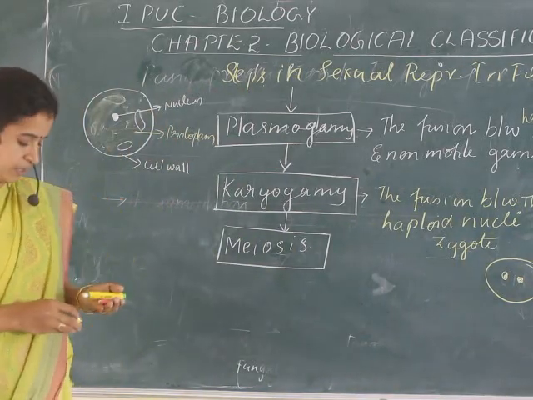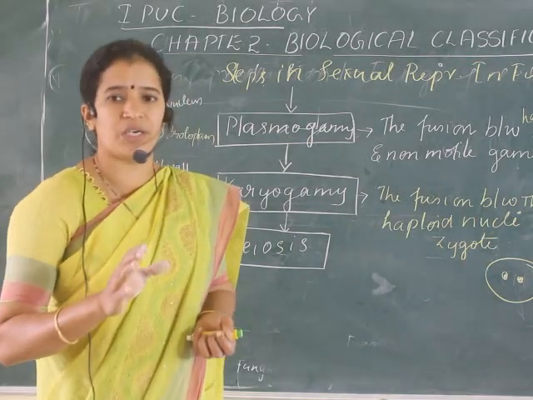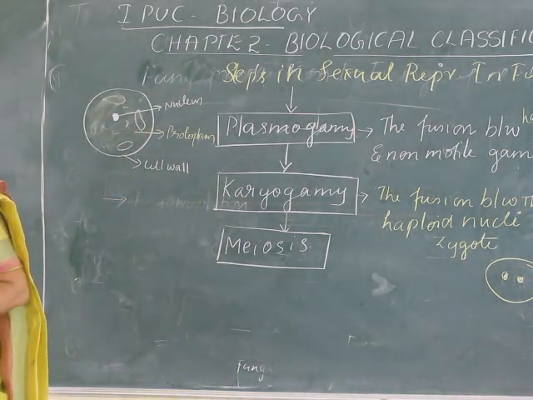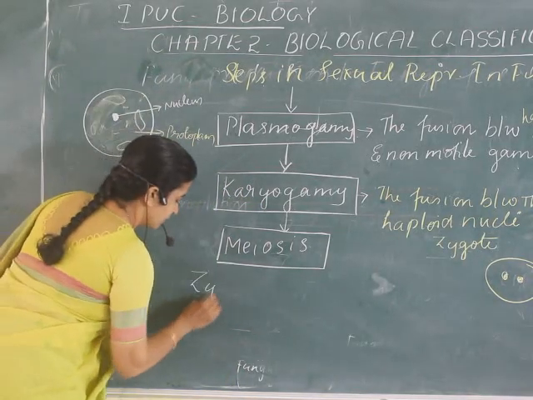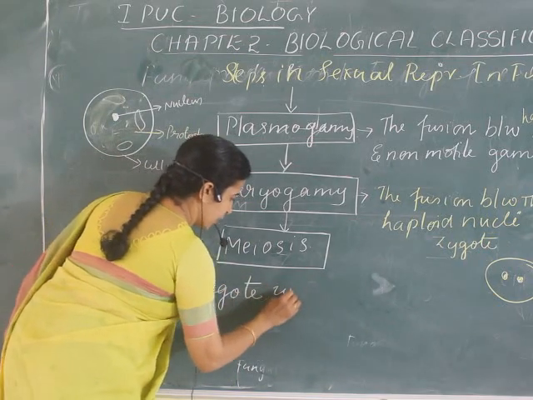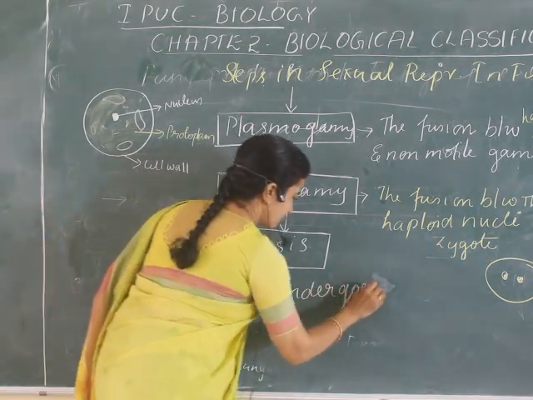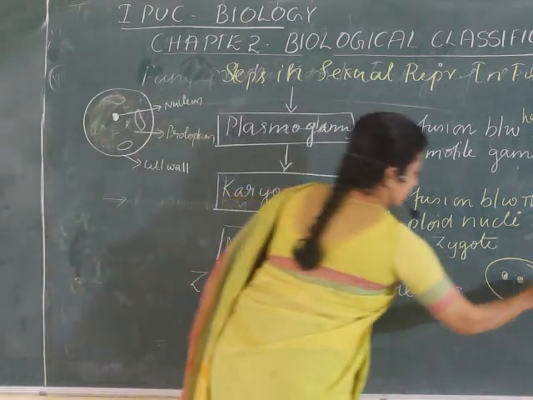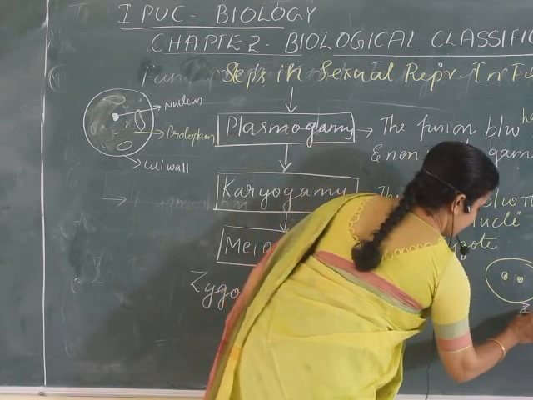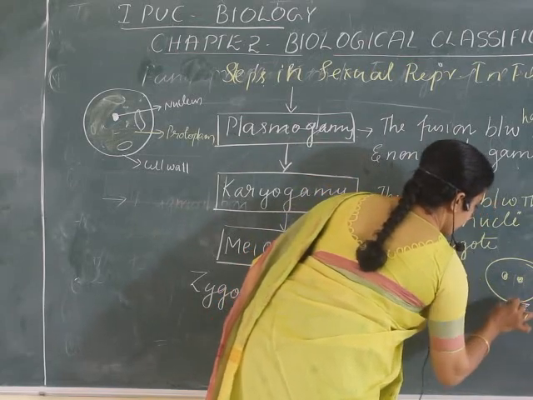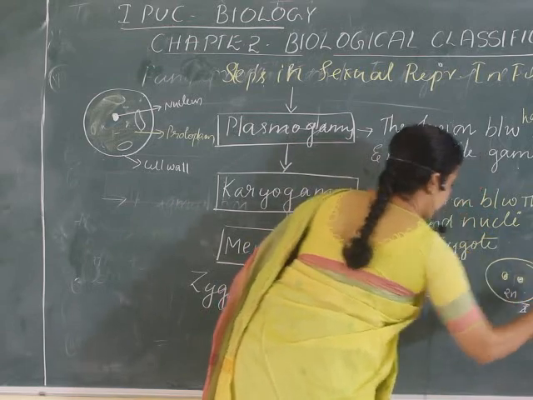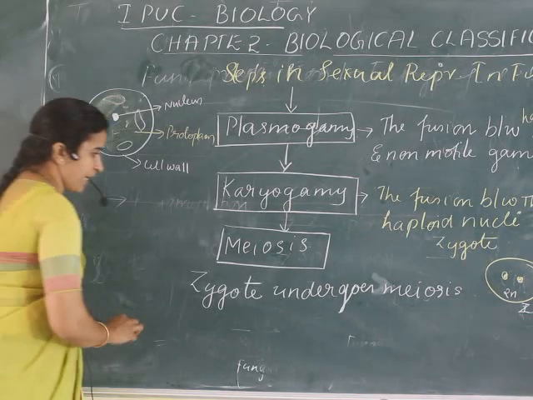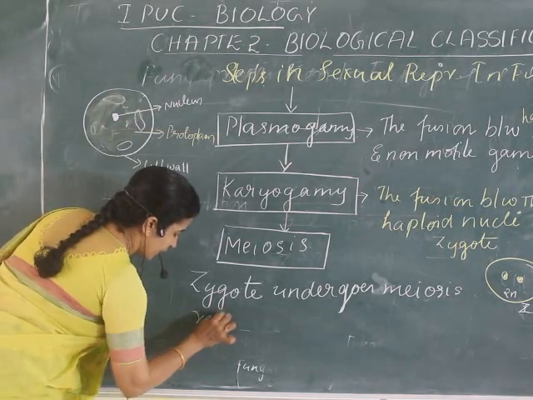You know that in sexual reproduction, the division which occurs is only meiosis, which is reduction division. So what has to happen here? Now the zygote that is formed undergoes meiosis. So when meiosis occurs, what happens? It results in haploid spores.